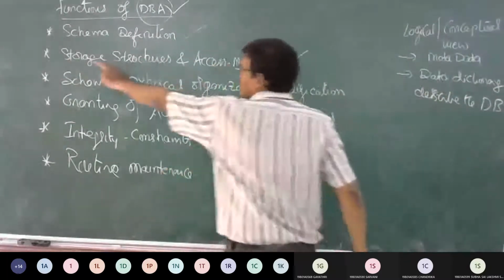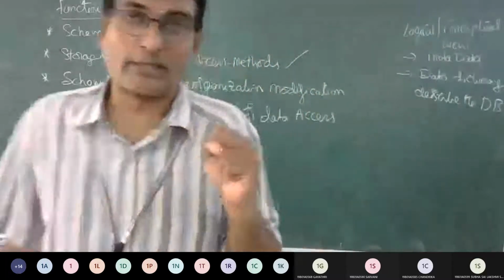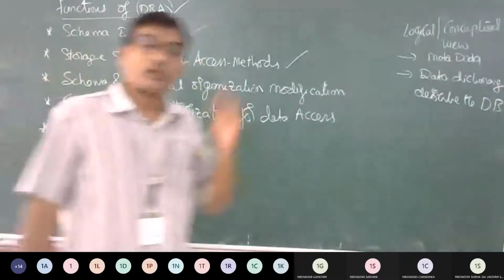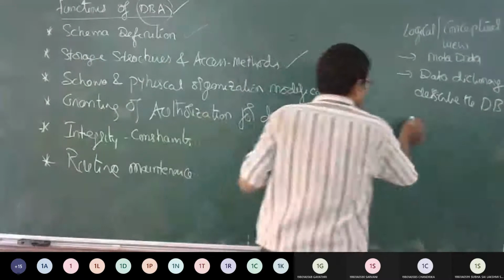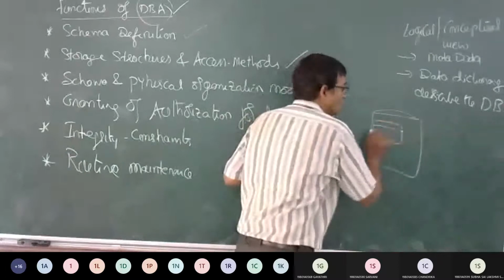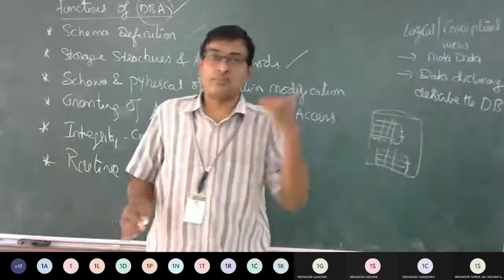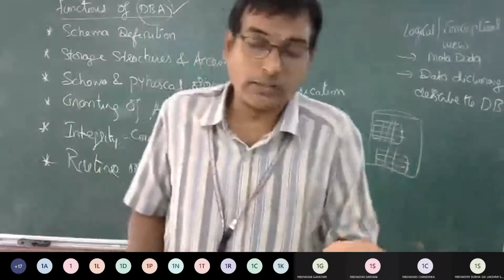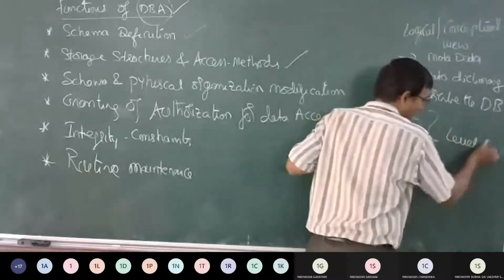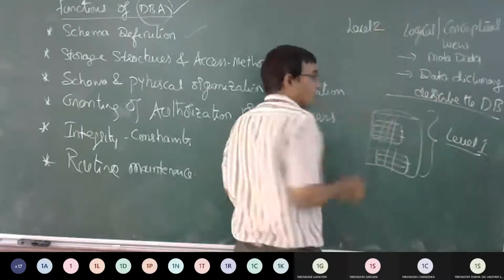The second is storage structures and access methods. We were saying that a database is going to be represented in this model, and the database is going to form as rows and columns. Rows and columns, we call them tuples and attributes, and it is going to be stored in level 1. As far as the conceptual level, it is going to be stored in level 2.